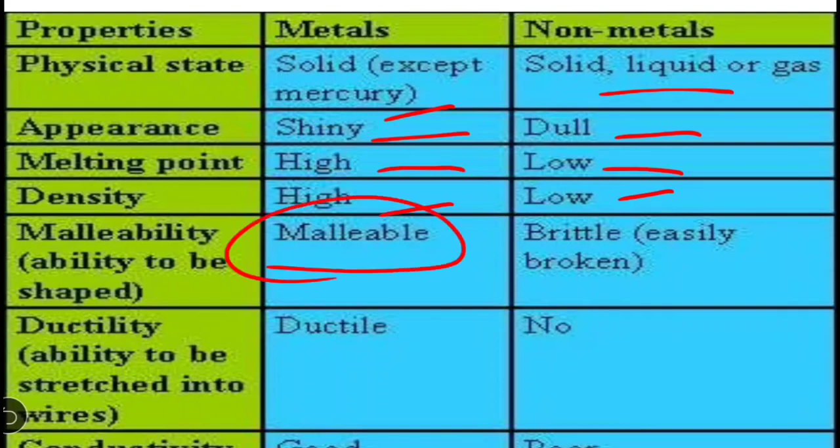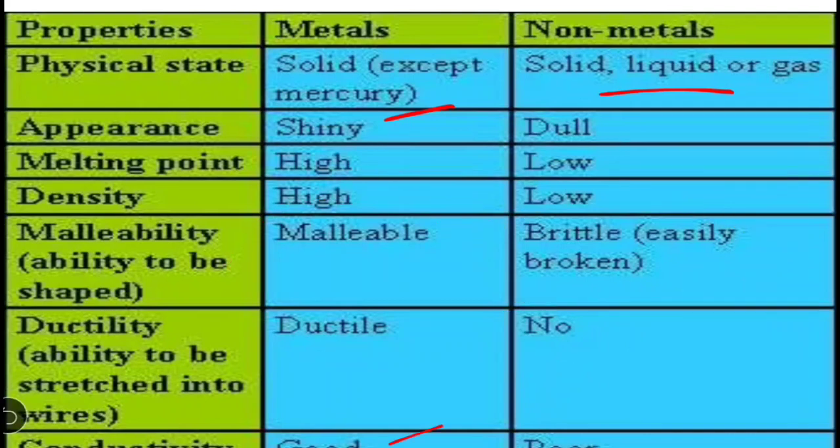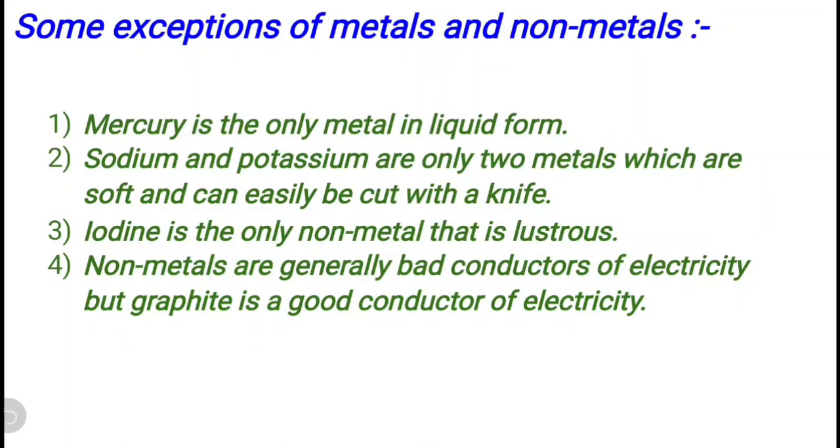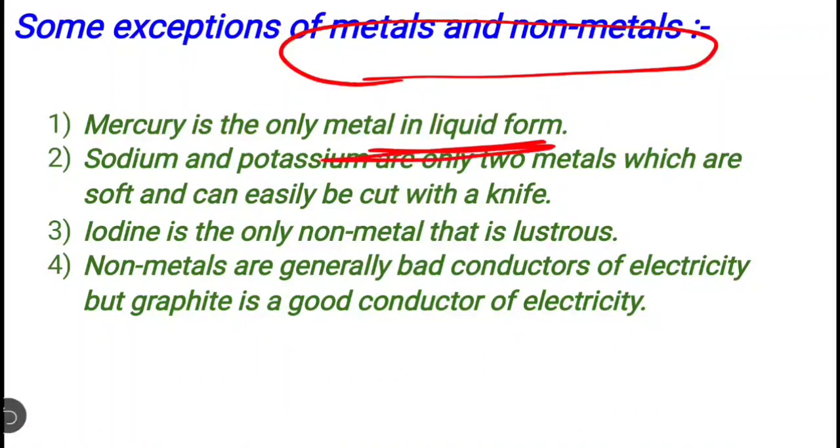Malleability: metals show the property of malleability, but non-metals are brittle, we can't convert them into thin sheets. Ductility: metals are ductile in nature, whereas non-metals are not ductile. And last one is conductivity: metals are good conductors of electricity and heat, whereas non-metals are poor conductors of heat and electricity. So this is the difference between the physical properties of metals and non-metals. Now next one is the exceptions of metals and non-metals. As I told you, mercury is the only metal that is found in liquid form, otherwise metals are solid in nature.